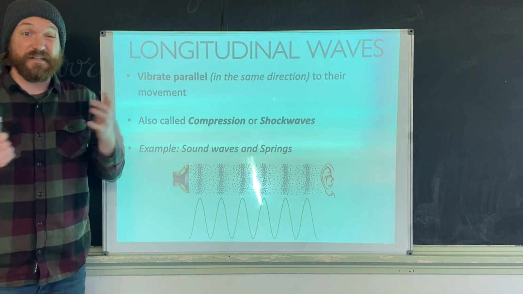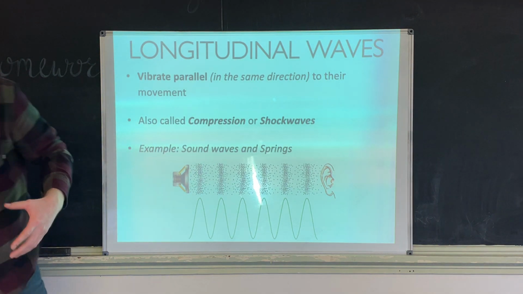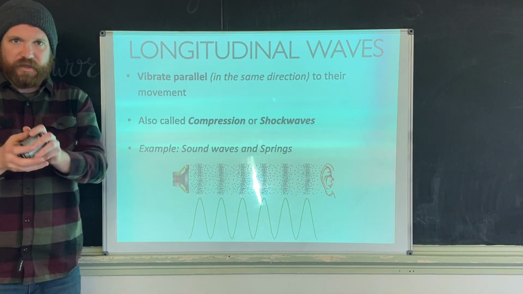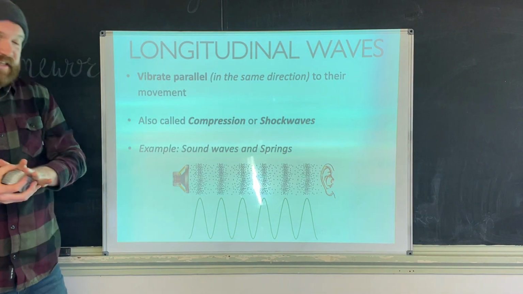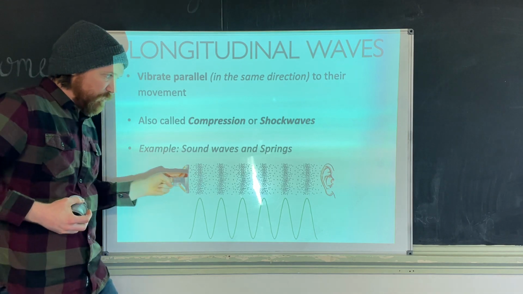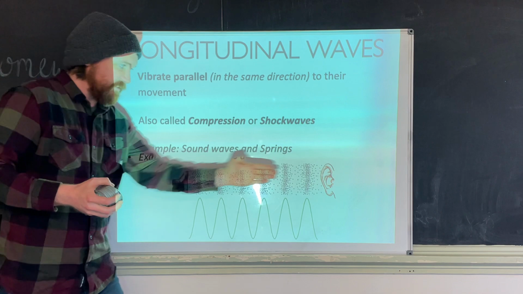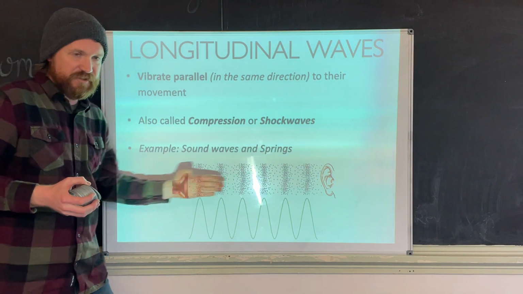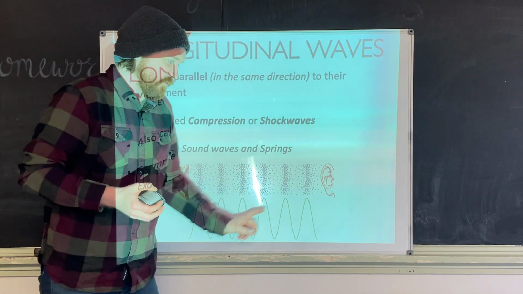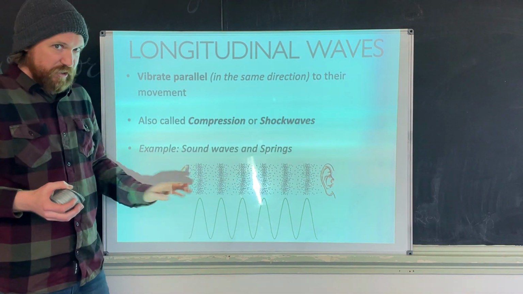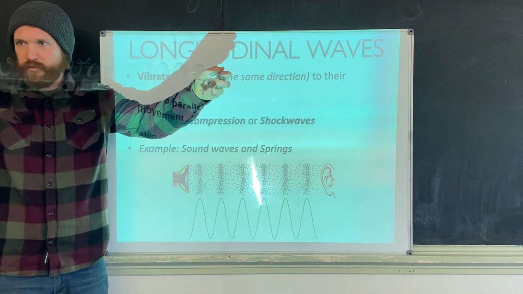Examples of these, and the biggest example, are going to be sound waves, but also just your regular old spring. So if you think about it, instead of vibrating up and down, in this case, if the wave is moving to the right, the vibrations are moving in the same direction, which is a little harder to see. That's why sound waves are usually drawn as transverse waves, but they're not. They're compression waves. They vibrate like this. They vibrate in the same direction that they're moving.